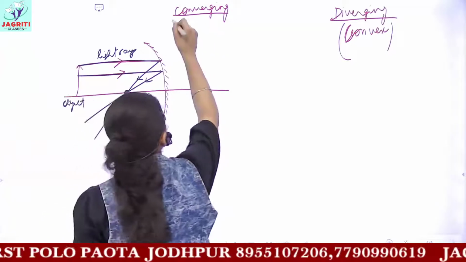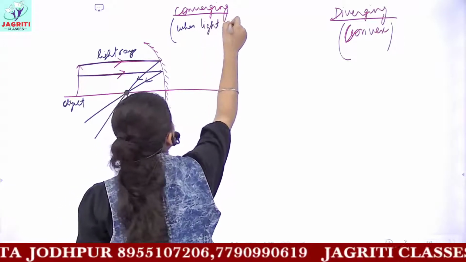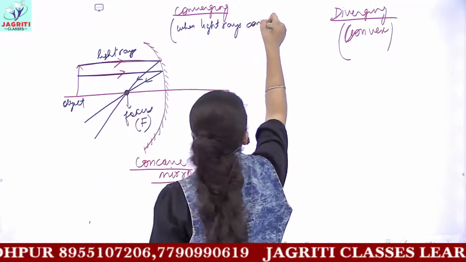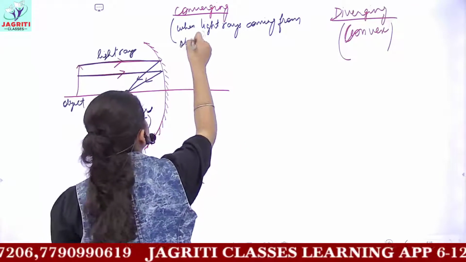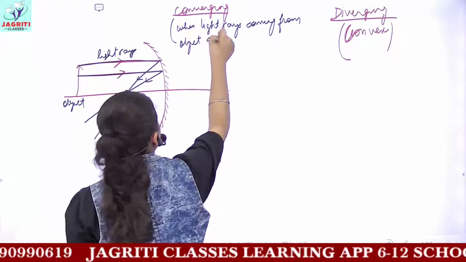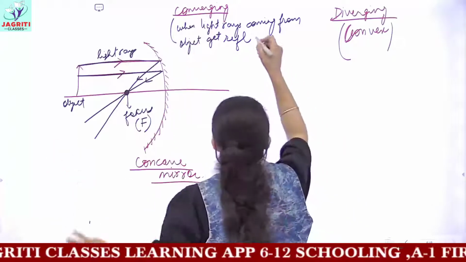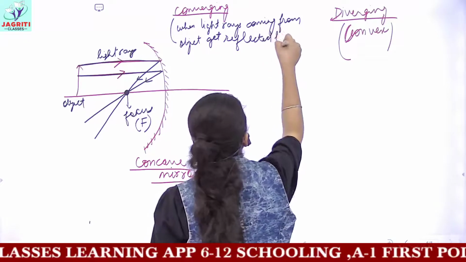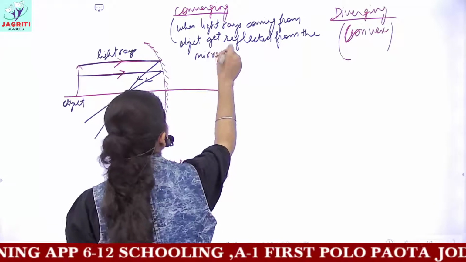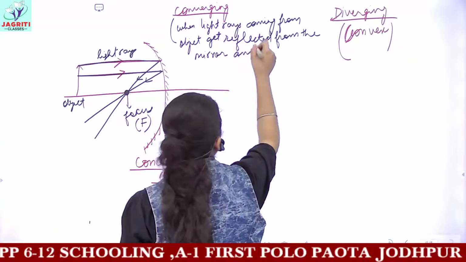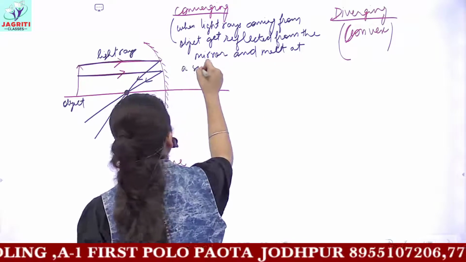So the term converging means that when light rays coming from any object strike the mirror, they get reflected from the mirror and meet at a single point.